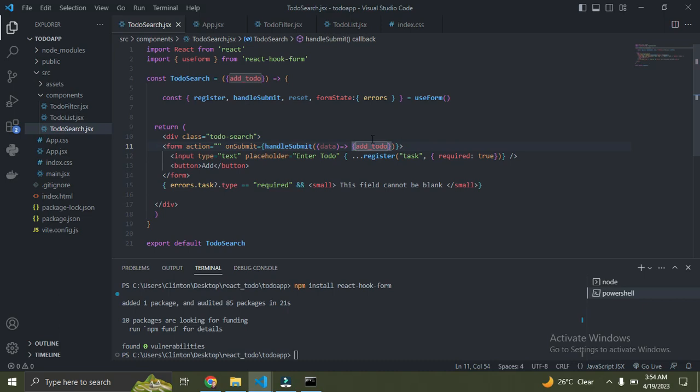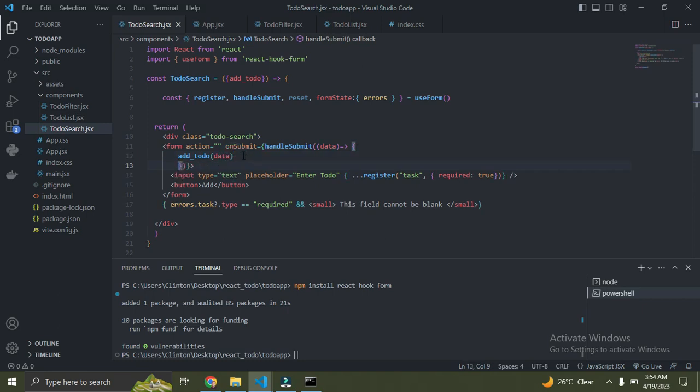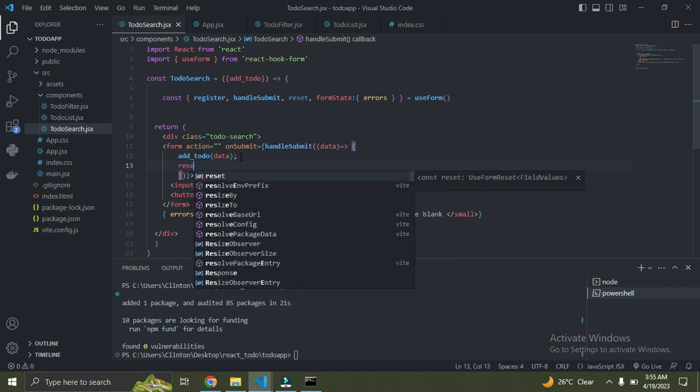Let's break this into another line, because we want to add another function. Without this reset function, it would have been left the way it was before. Just add a semicolon, and then we're going to call the reset function.